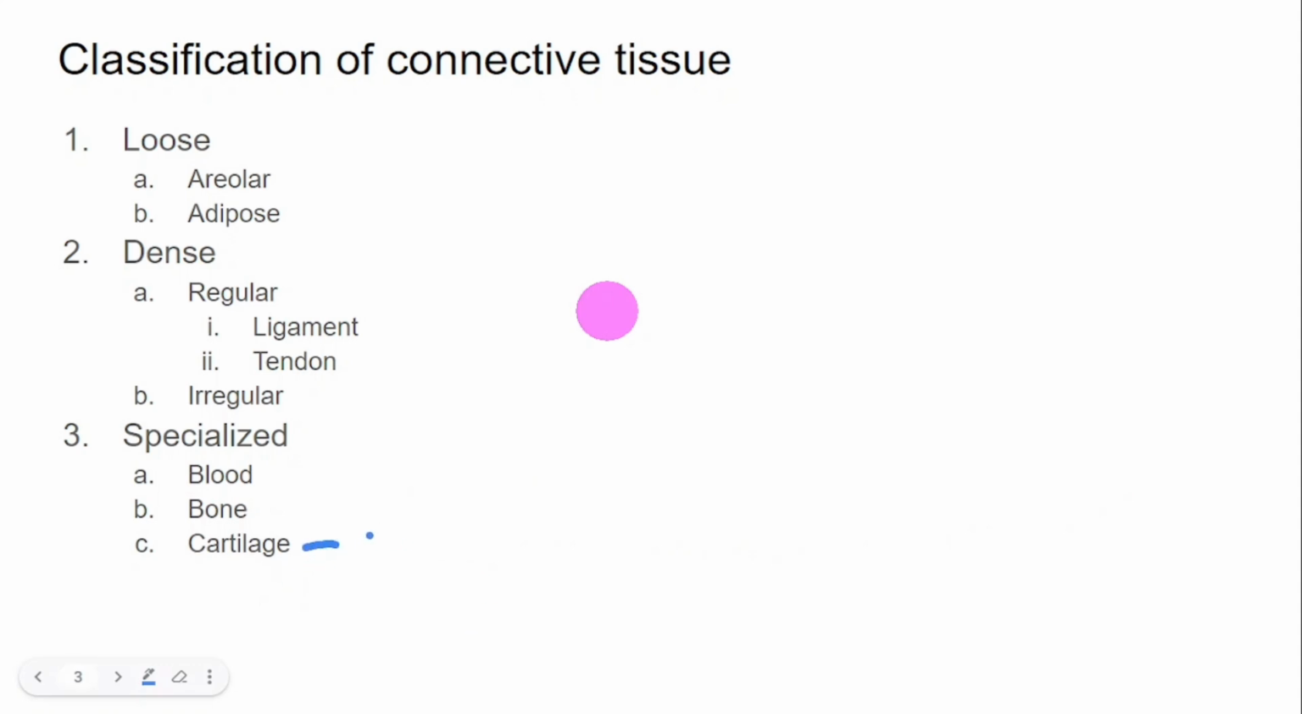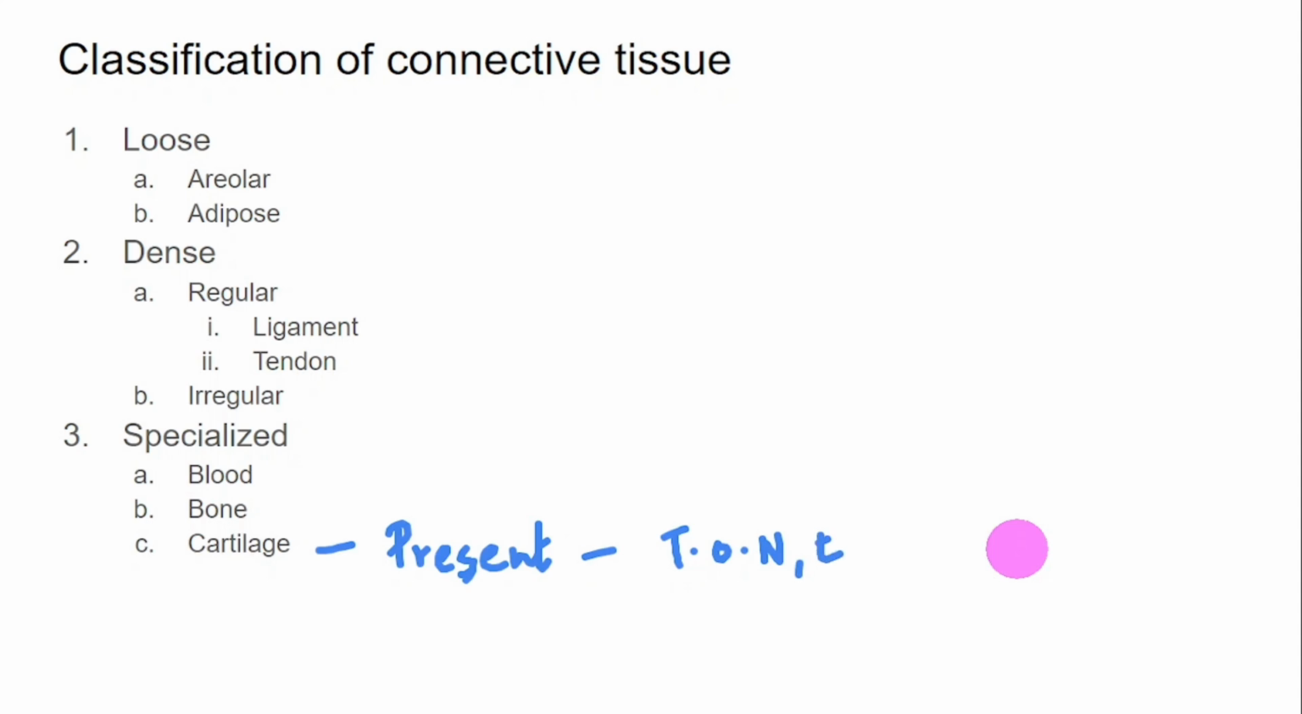The last category is cartilage. What is the cell type seen here? Chondrocyte. The word chondro is related to cartilage, osteo related to bone, and hemo related to blood. So chondrocytes are present and they help in the cartilage structure. Where are they present? Tip of nose, external ear, joints, vertebral disc, and limbs and hands.